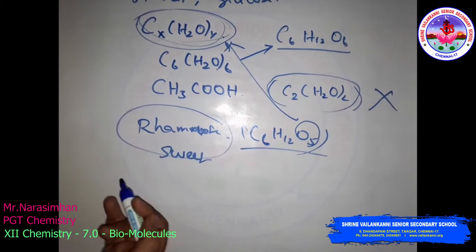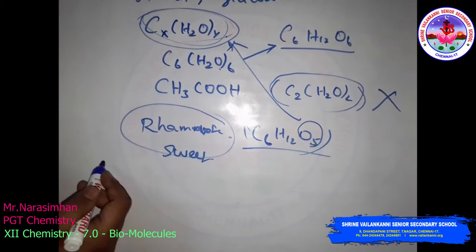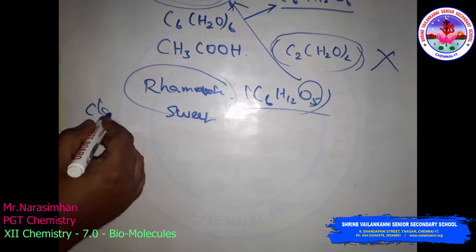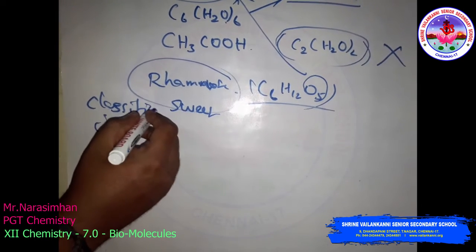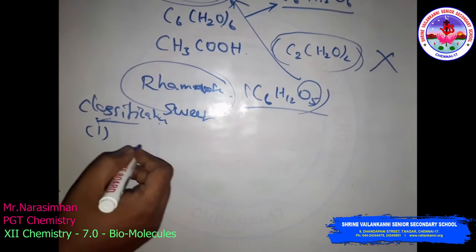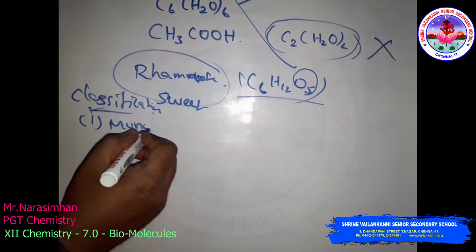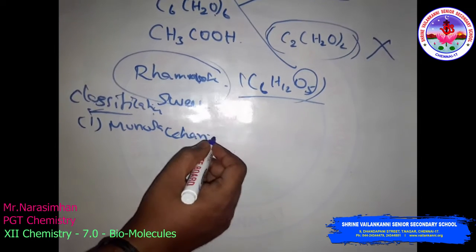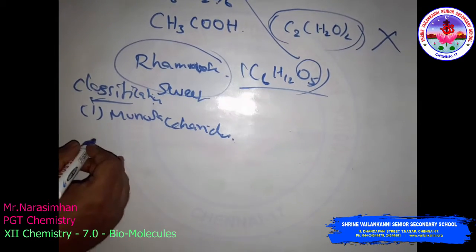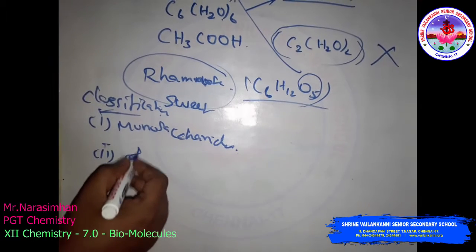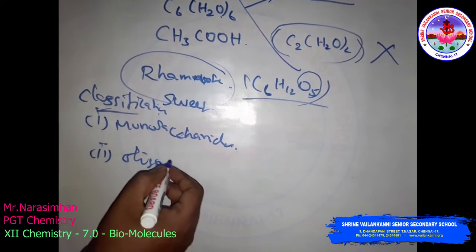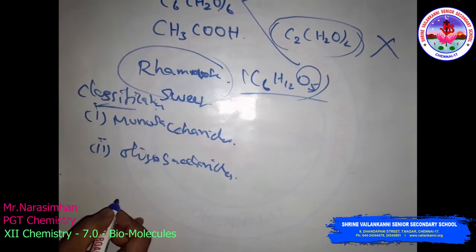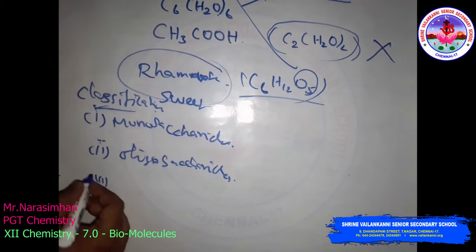The classification of carbohydrates: monosaccharides, oligosaccharides, and polysaccharides.